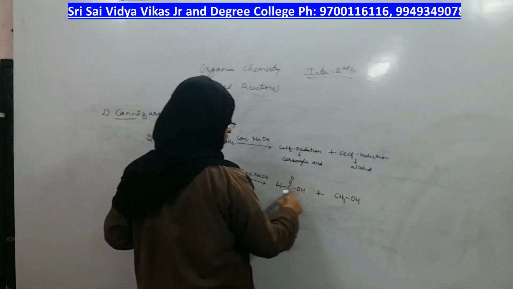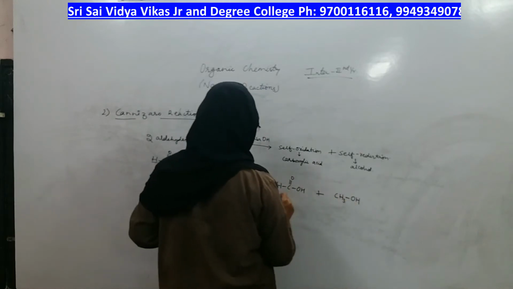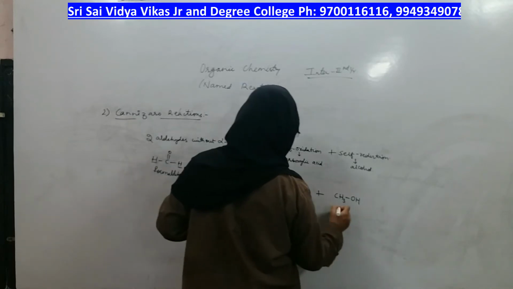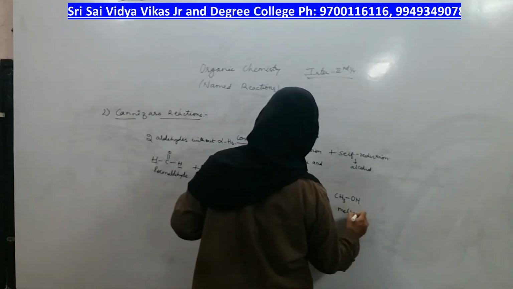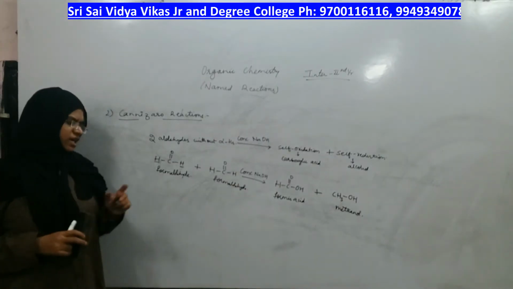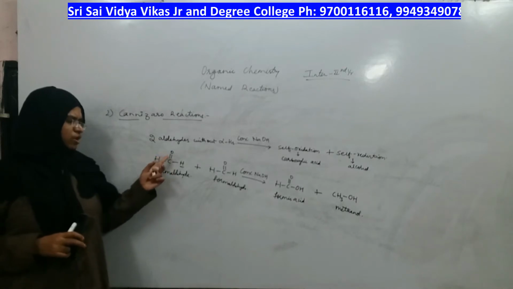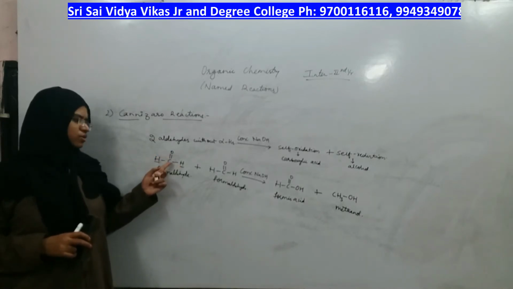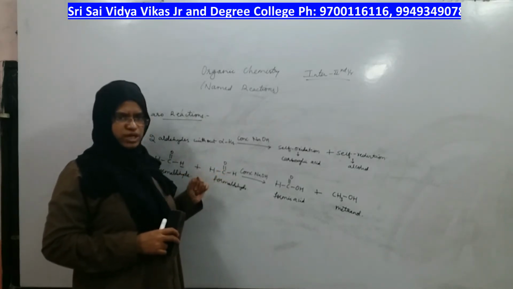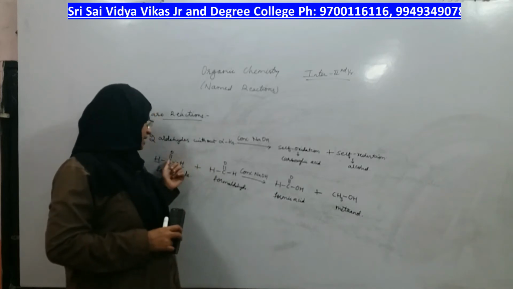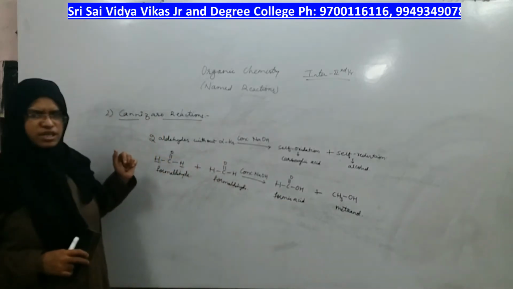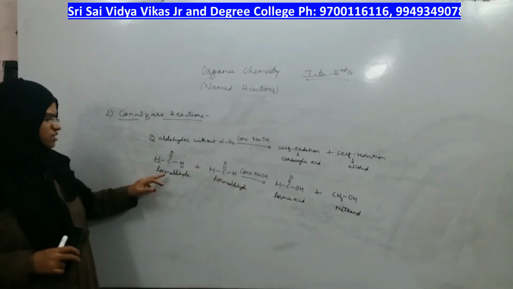One carbon here, one carbon here also, but this is formic acid and this is methanol. You are not doing anything else, just that the aldehyde C double bond O H is becoming C double bond O OH, and C double bond O H is becoming CH2OH. Everything is the same, but one aldehyde undergoes oxidation to give formic acid, another aldehyde undergoes reduction to give methanol, right? This is formaldehyde.